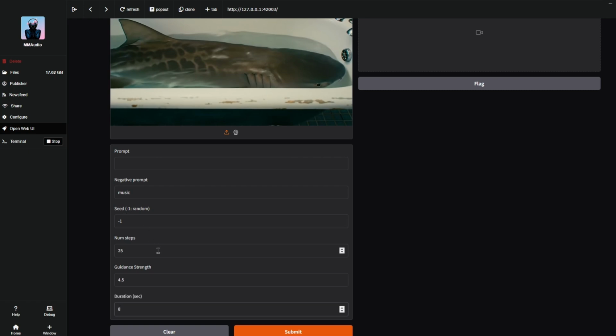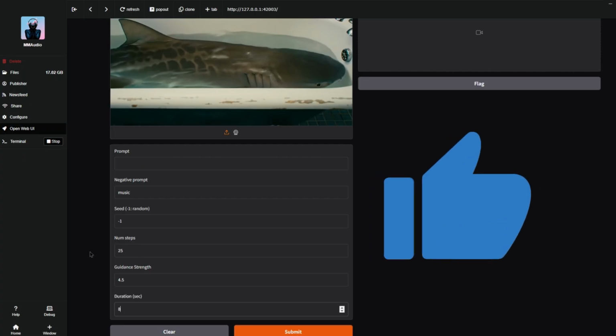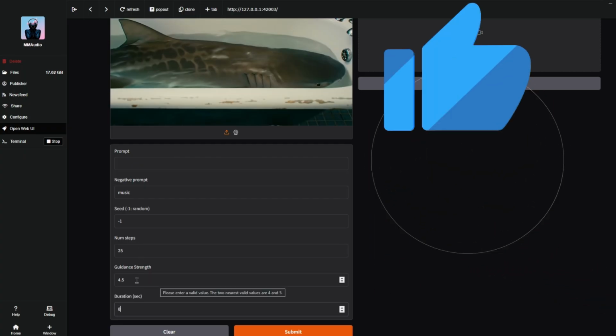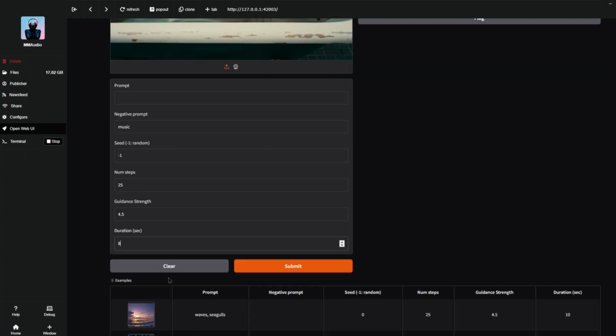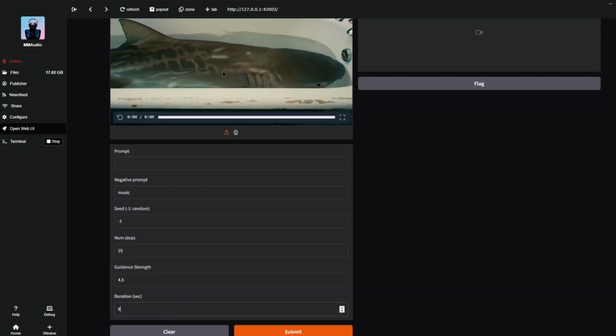Now, steps is the quality. 25 is good, 50 is better, and anything over that is probably too much. Guidance strength is subjective, but if you're trying to get that perfect sound, you can adjust it in any direction, whichever works better. Duration, I don't think it matters too much as long as you have the total length of your clip. But if you go over time, it doesn't seem to make a difference. But why risk it? Just make sure this time matches this time down here.